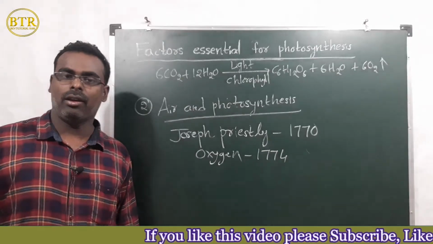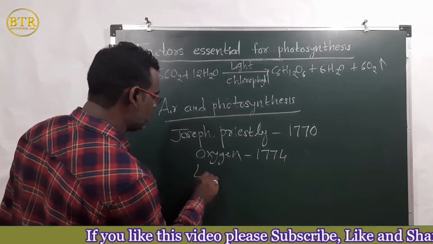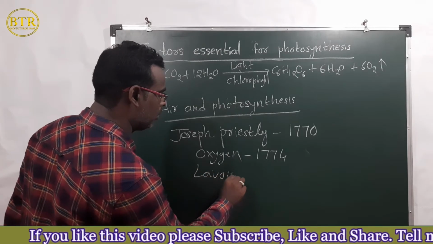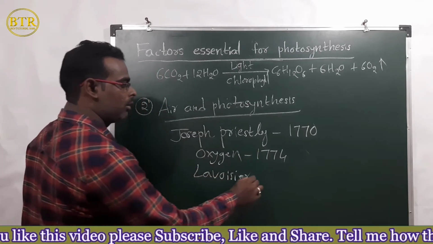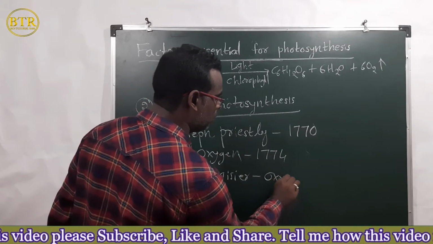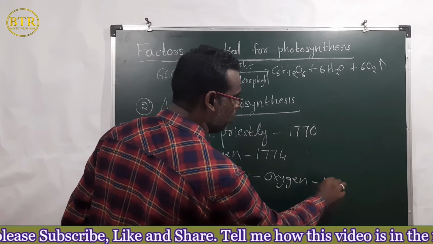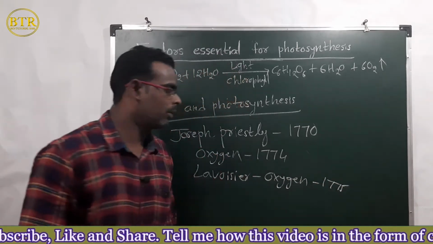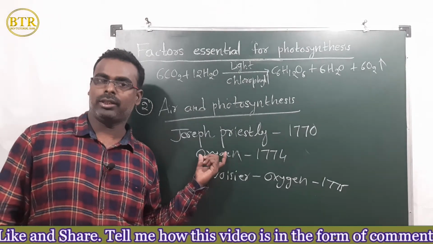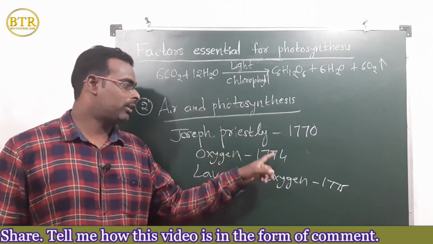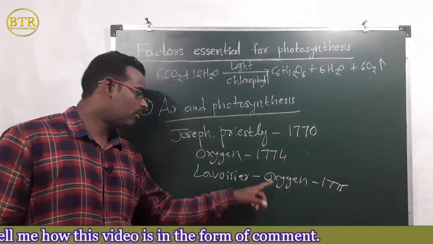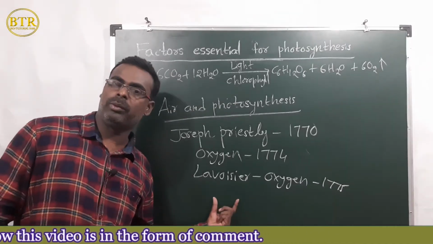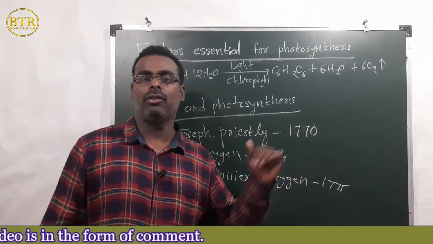Then Lavoisier coined the term oxygen in 1775. Oxygen gas was discovered by Priestley in 1774, and the term oxygen was proposed by Lavoisier in 1775.